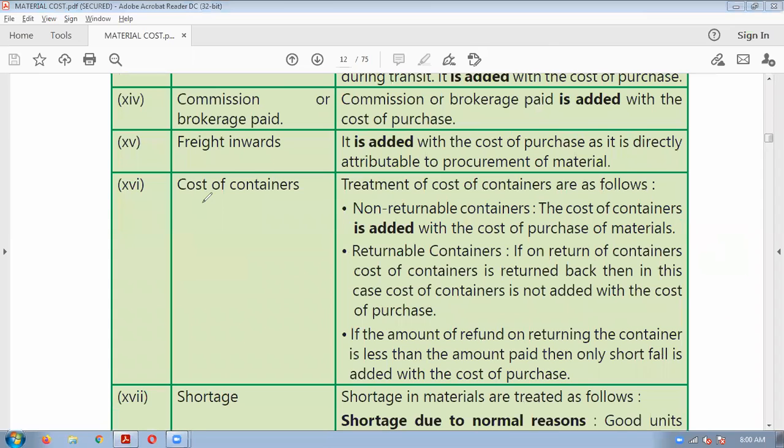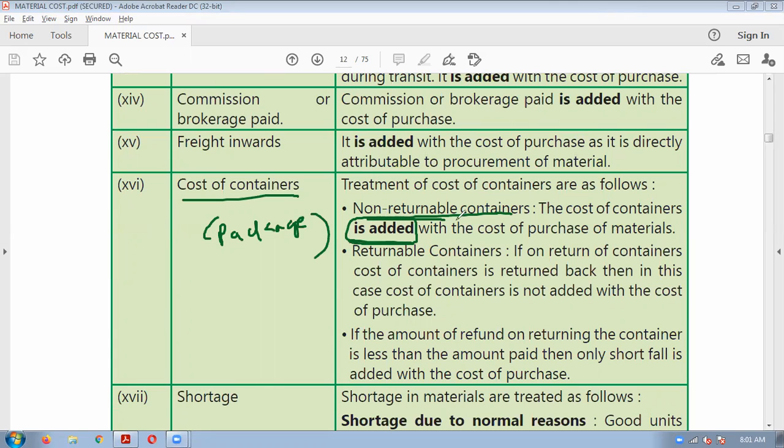Okay, now two more things are there. Cost of containers, that is, you can say, package. If it is a non-returnable package, okay, you are receiving the goods in a package or container and it is not returned to the supplier back, then that cost will be added to the cost of material.